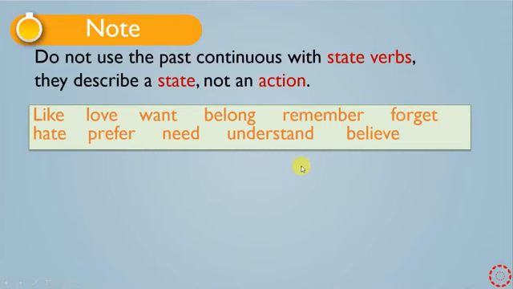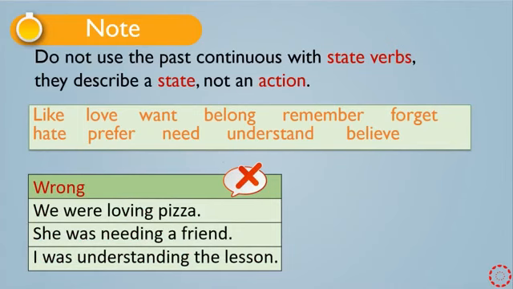These are state verbs that we cannot add ing to. I mean, we cannot use them with the past continuous tense. Look at these examples. They are wrong. We cannot say we were loving pizza, she was needing a friend, or I was understanding the lesson.